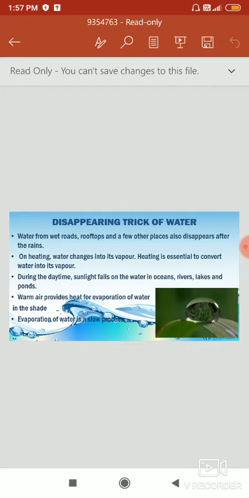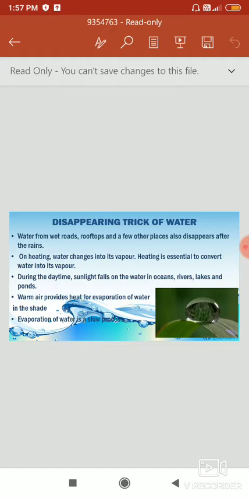Today's topic, Chapter 14, Water. We will continue with the chapter Disappearing Trick of Water. Earlier we have discussed the importance and use of water. Now we will discuss how we get water through different sources.